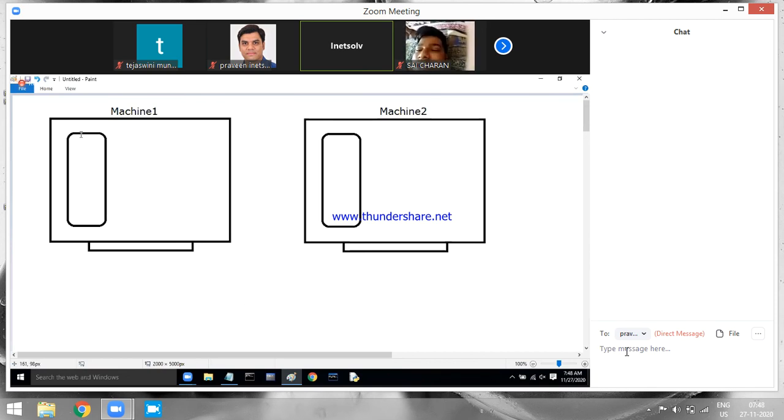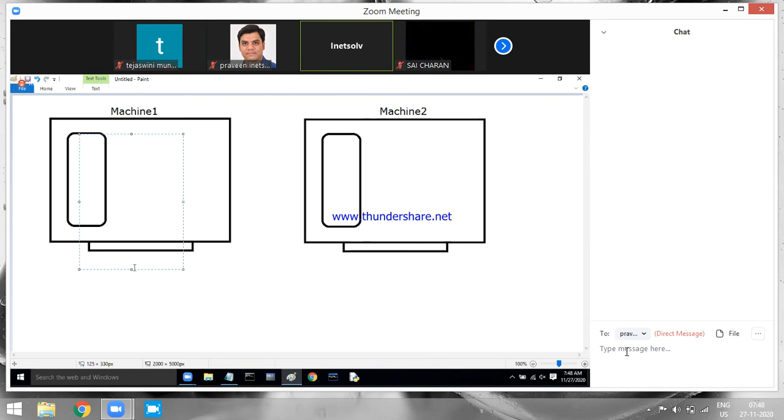Now, two machines are there. Both the machines have some processor. The special point that you understand is every processor is going to have some instructions and those instructions are going to be unique.